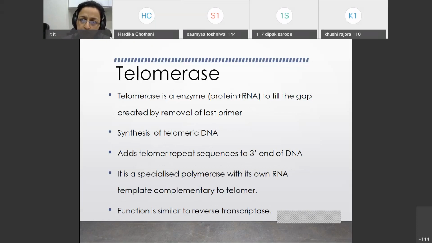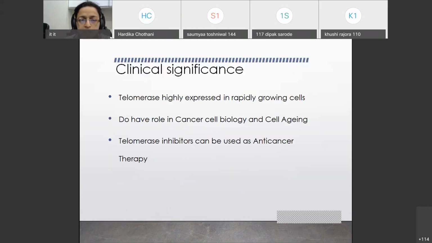The enzyme telomerase is protein plus RNA, and it is helpful to fill the gap created by removal of the last primer. It is helpful in the synthesis of telomeric DNA. It adds telomere repeat units at the ends, and this is helpful in reverse transcription also. Clinical significance of telomerase.